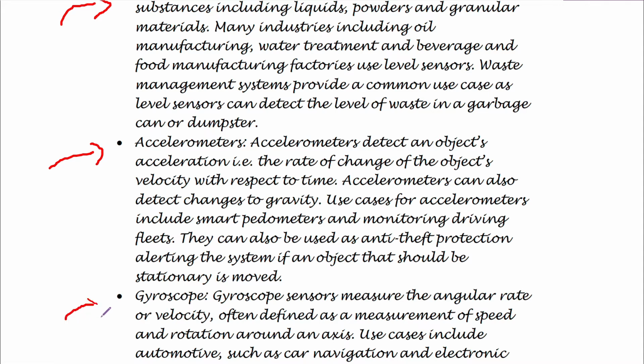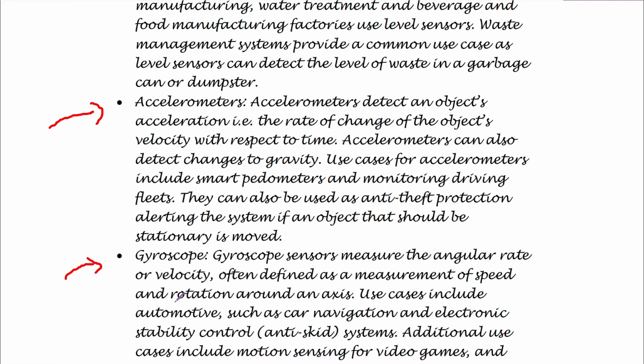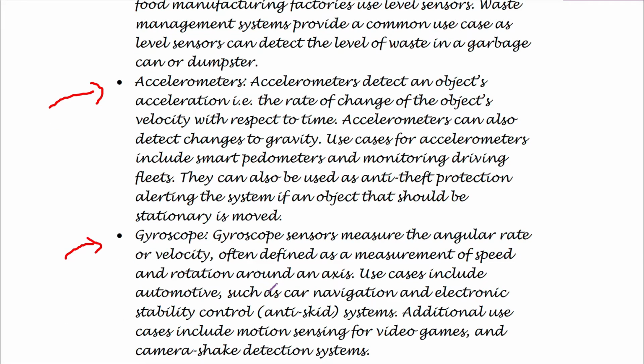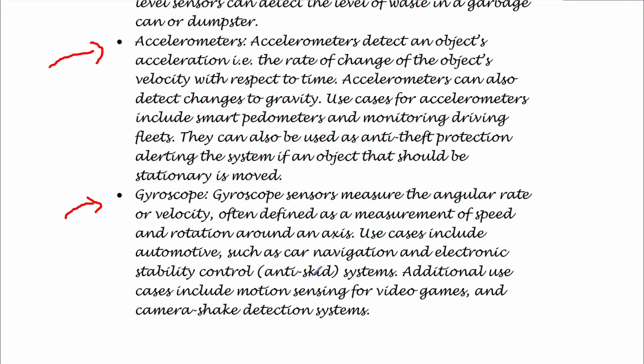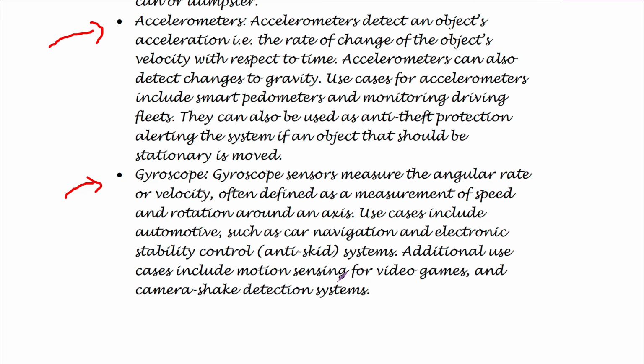Then another important category of sensors are the gyroscopes. Gyroscope sensors measure the angular rate or velocity, which is often defined as the measurement of speed of rotation around an axis. So it's angular and not linear. Use cases include automotive applications such as car navigation, electronic stability control, and anti-skid systems.